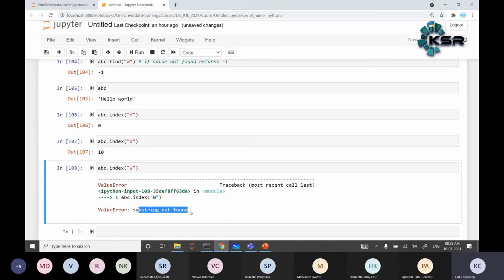The difference between find and index: find returns the index position, whereas index also returns the index position, but if the value is not found, index throws an error. In find, if the value is not found, it will return minus 1.